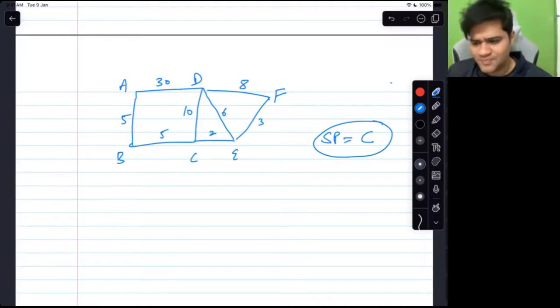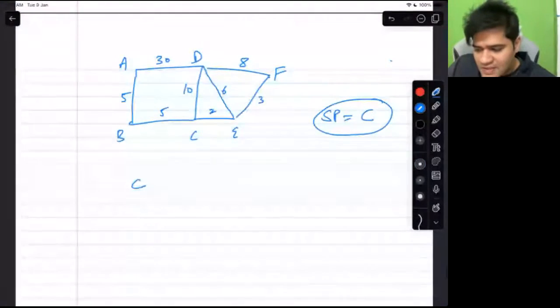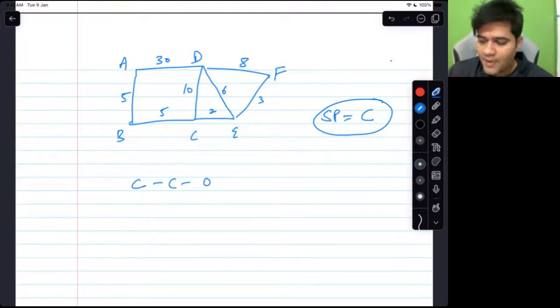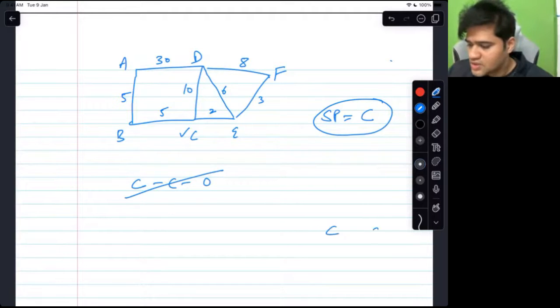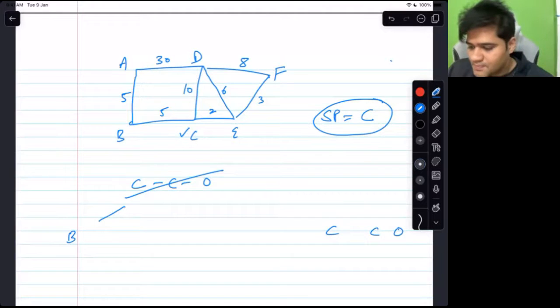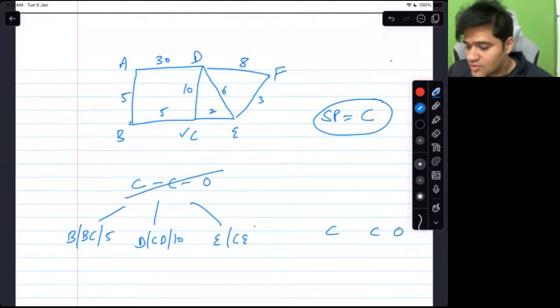I'll do it quickly. So C0 is where we start. I hope everyone knew that the starting point was C. Remove, mark, work. So C0. Neighbors are B, D and E. BC at the cost of 5, CD at the cost of 10, and CE at the cost of 2. Which one do I remove now?